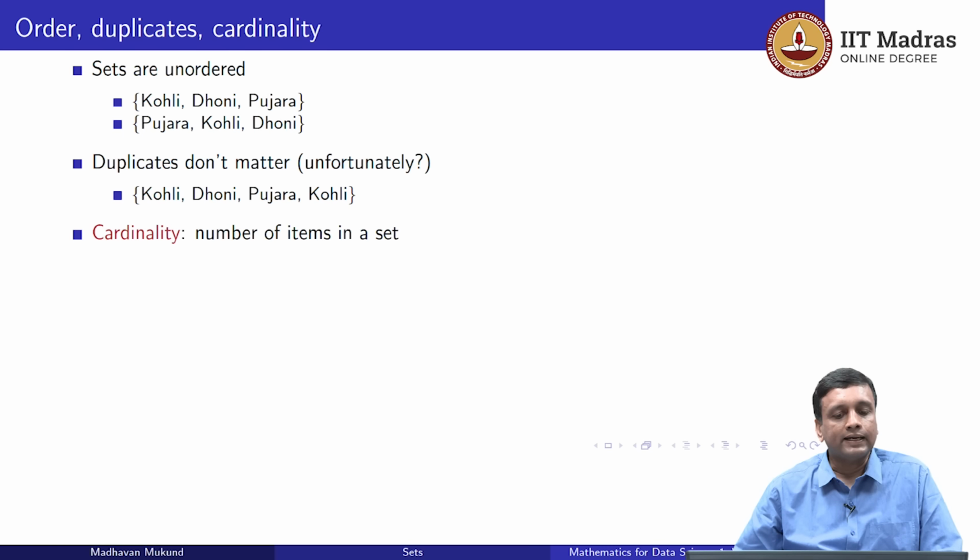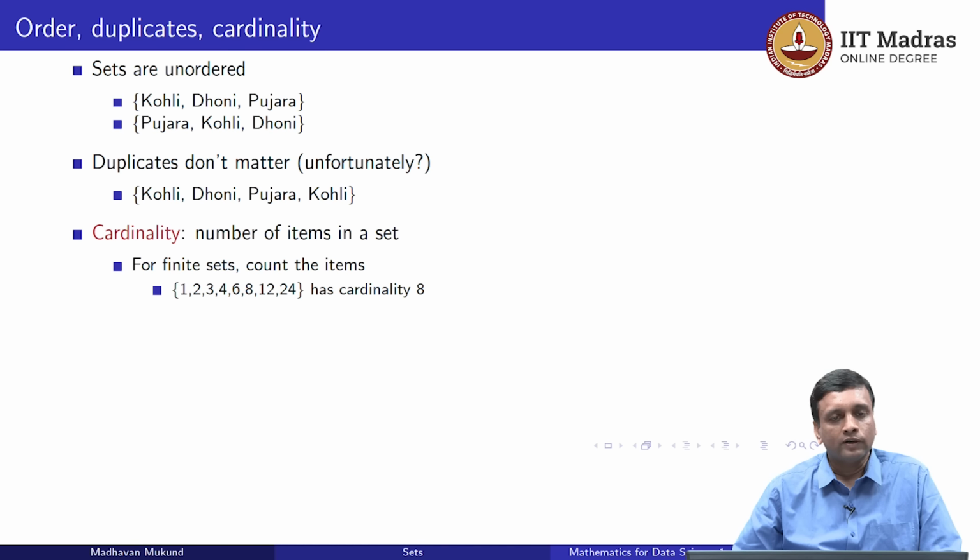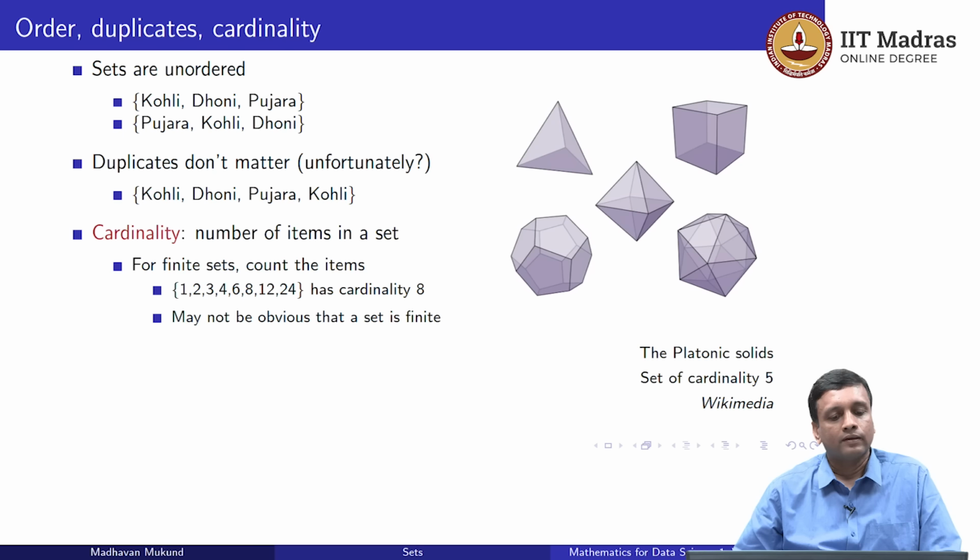When we look at a set, we might ask a basic question as to how many members it has. The cardinality of a set is the number of items in the set. And if it is a finite set, we can just count the items. So for instance, if we look at the factors that we listed of 24, then we can count them and say that this has cardinality 8.